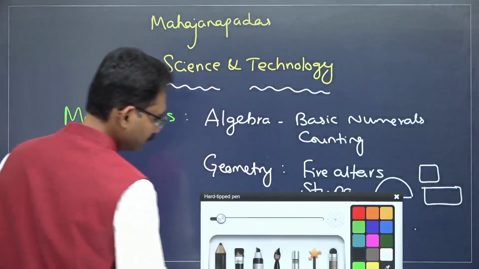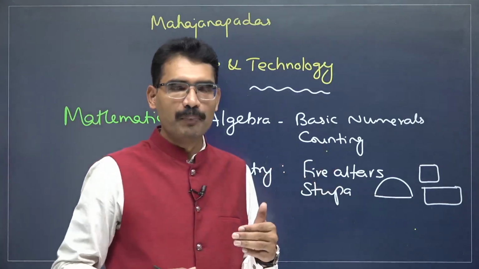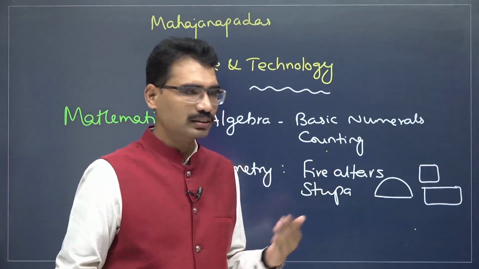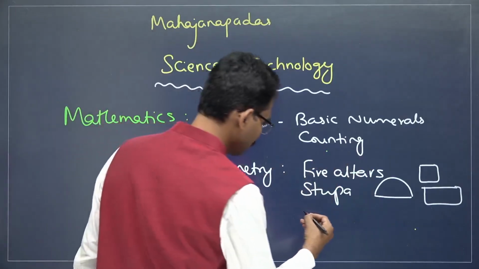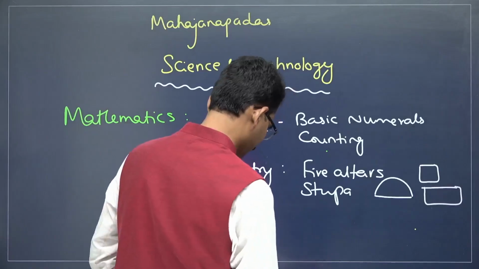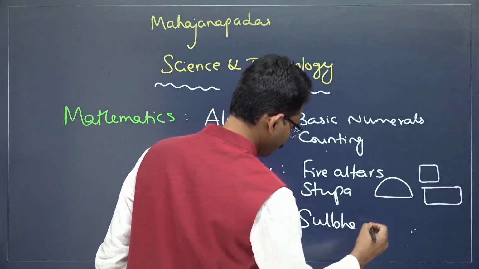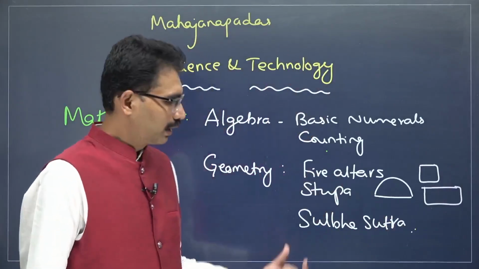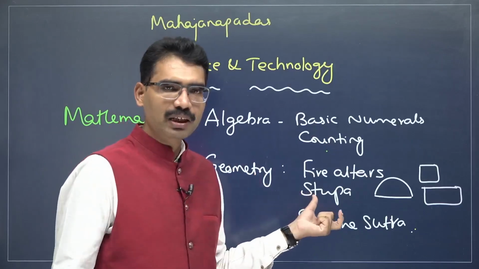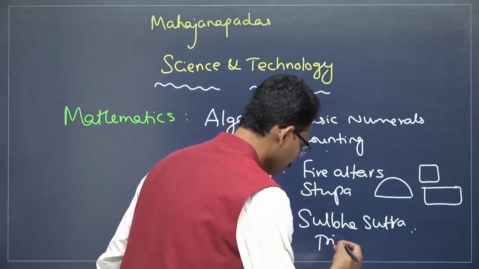Now, when it comes to astronomy, there is one more element. Based on the Vedic knowledge, Sutra literature emerged, that is known as Shulba Sutra. It deals with geometry, it deals with numbers, and even the Pythagoras theorem, trigonometry.